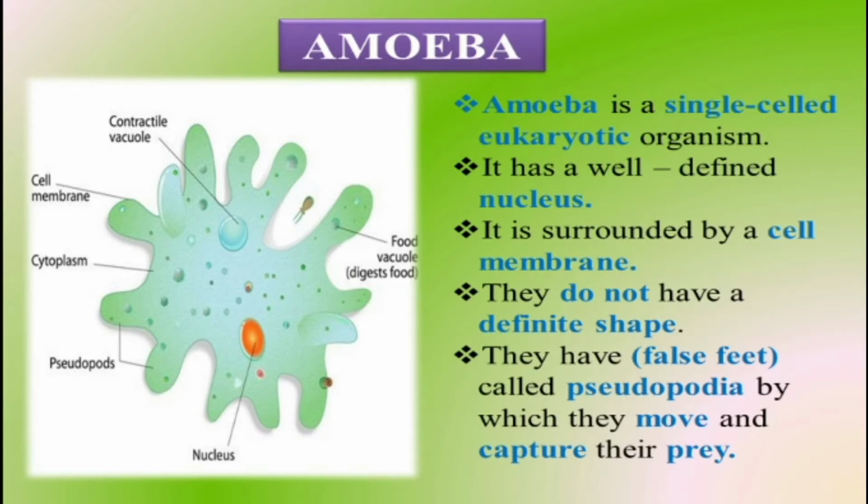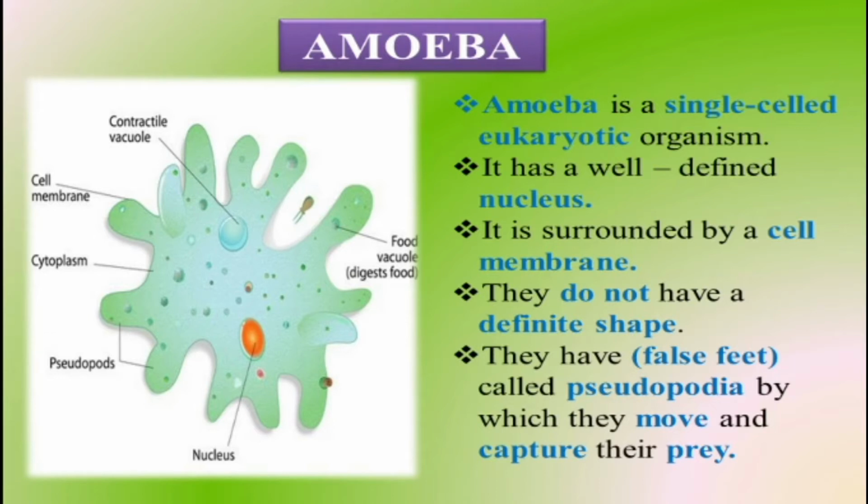They do not have a definite shape. Amoeba is irregular in shape. They have false feet called pseudopodia by which they move and capture their prey.